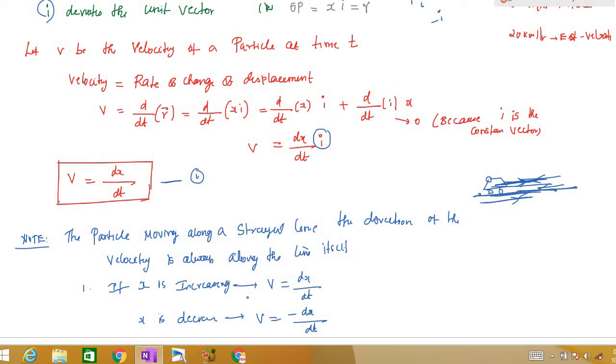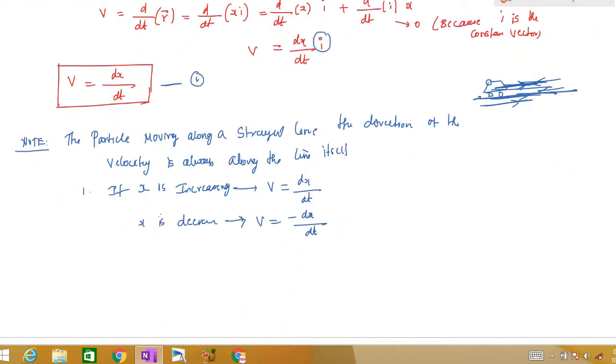So what we will do is, if x is increasing, for velocity we have to take dx by dt. If x is decreasing, we have to take velocity to be minus dx by dt. This is a very important case when doing problems, right? You first have to find whether the displacement is increasing or decreasing, so you have to use dx by dt or minus dx by dt.